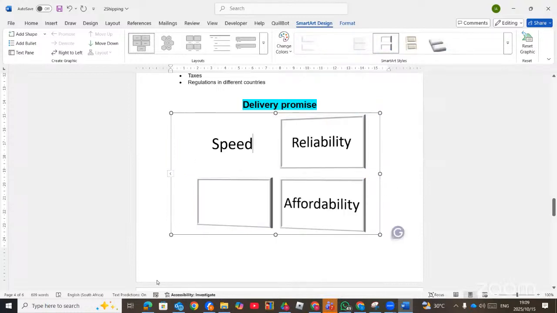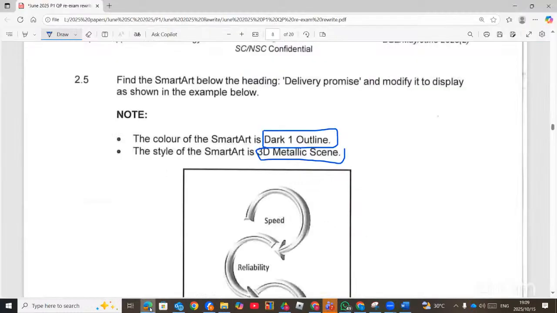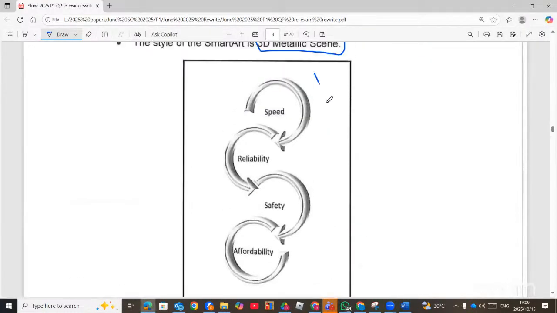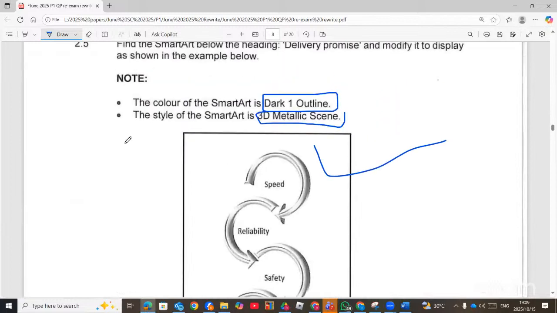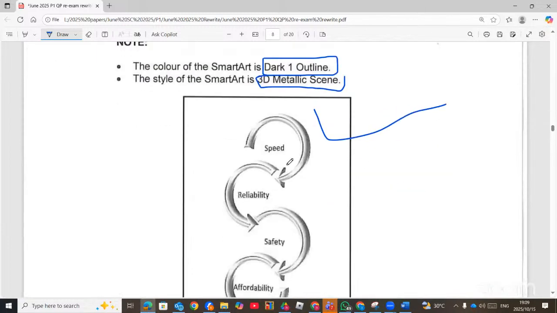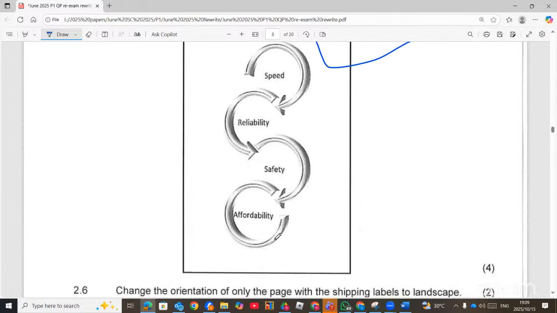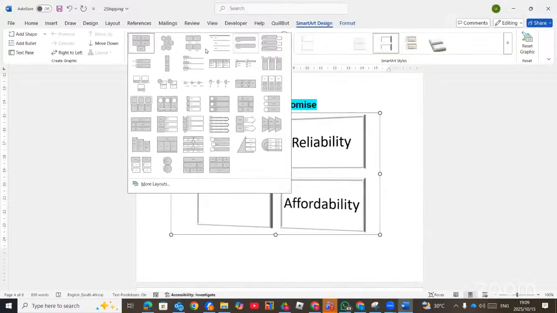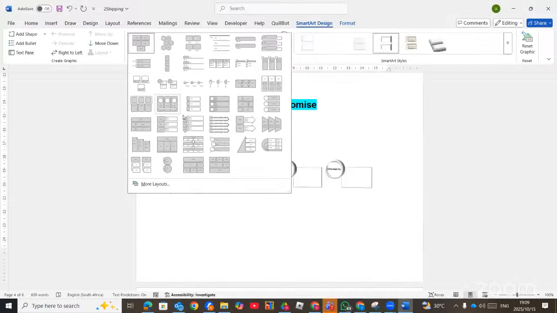And then the SmartArt doesn't look like what we see here, so we need to change it. That's why it's format. We need to change the SmartArt type. Even though they did not give us the type of SmartArt, we have to change it to look like this. So you go to the layout of the SmartArt. We need to change it to look exactly as you see.